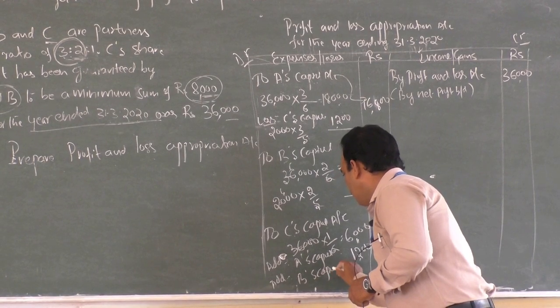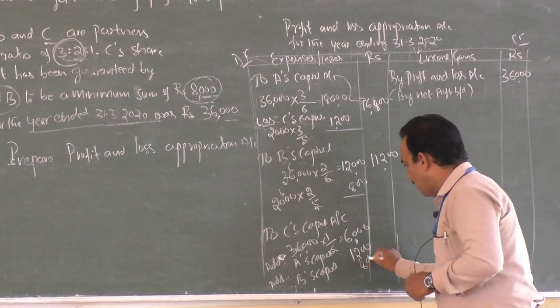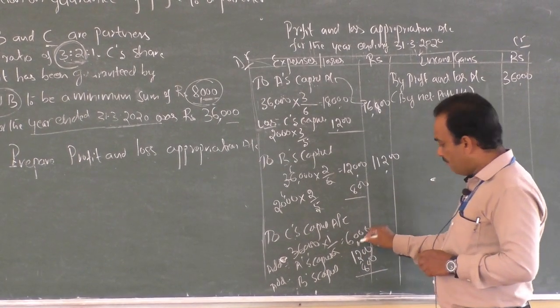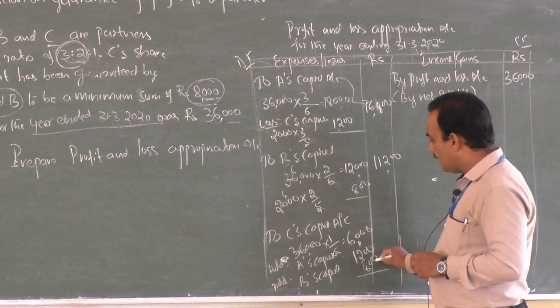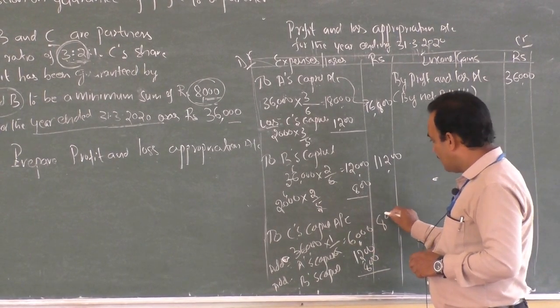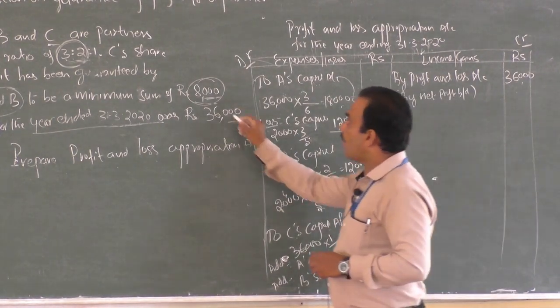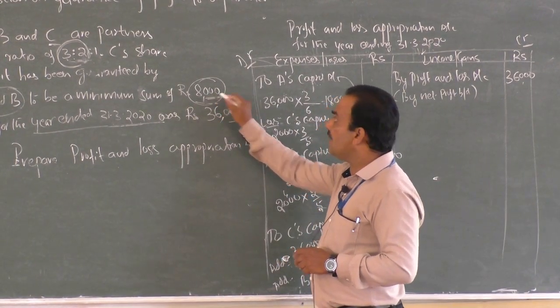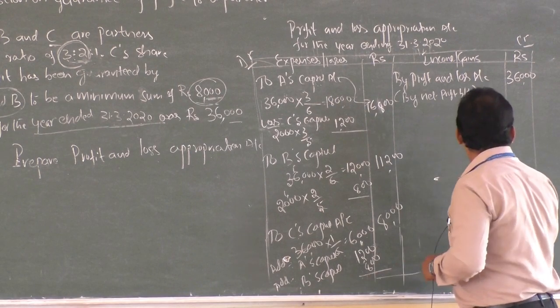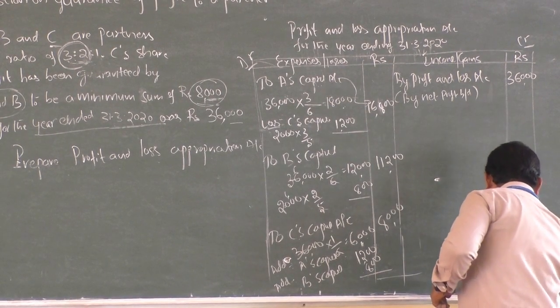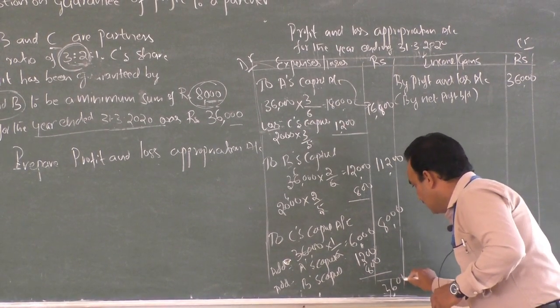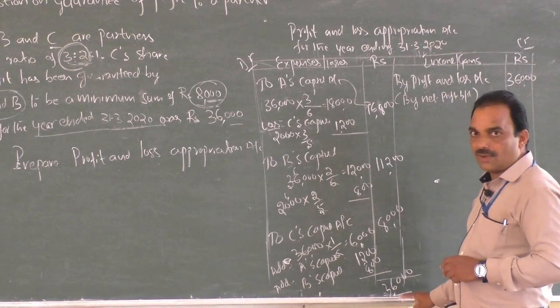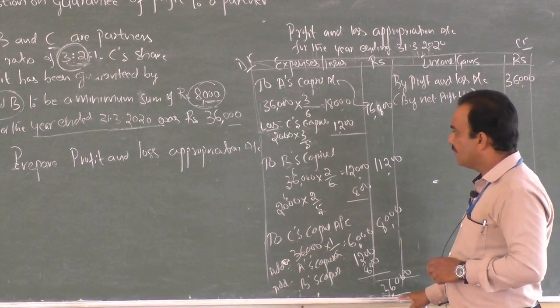Now 6,000 plus 1,200 plus 800, in total it is 8,000, which is the promised amount. Now it is 36,000 here, and here also it is 36,000. Total 36,000 is the divisible profit.